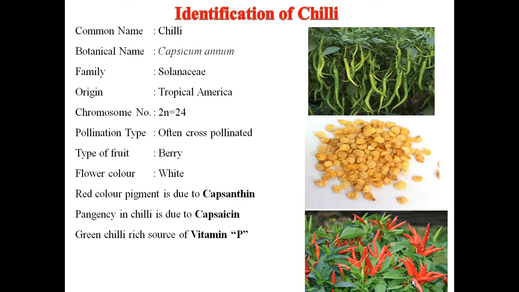Next crop is the identification of chili. Botanical name of chili is Capsicum annum, family Solanaceae, origin tropical America. Chromosome number of chili is 2n is equal to 24. Pollination type, it is an open cross pollinated crop. Type of fruits, it is a berry type of fruits. Flower color white, red color pigment is due to capsanthin, and pungency in chili is due to capsaicin. Green chili is a rich source of vitamin P. You can see the seeds of chili and fruits.